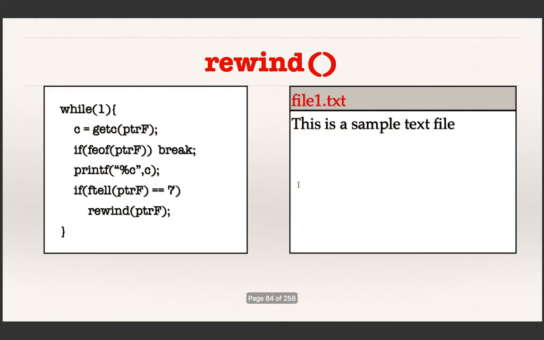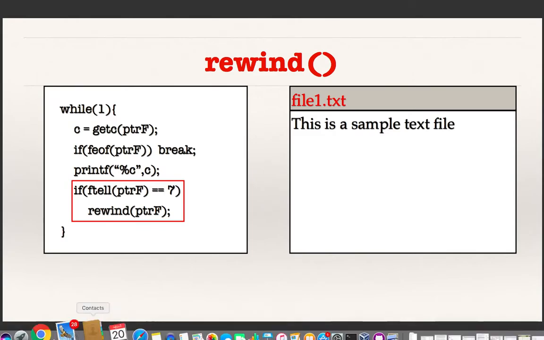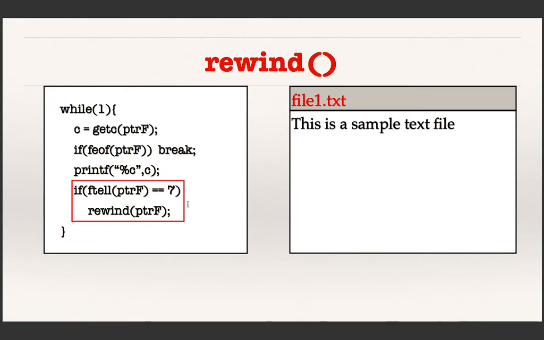So now we have studied getc, putc, fopen, and ftell. Now the next function is rewind. In this case also we will discuss an example illustrating the use of rewind, and thus we can understand what rewind is doing. So here is an example. Again the same file, assume that it exists, and see how this part of code will be executed. This is the most important part of this code.